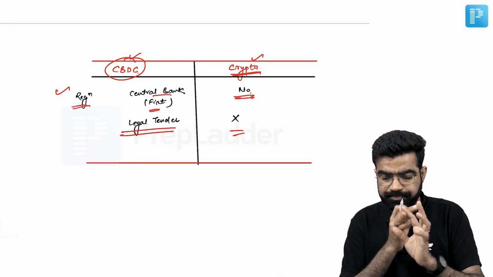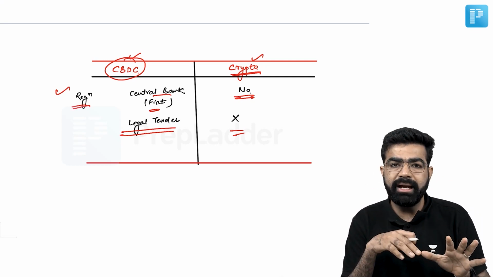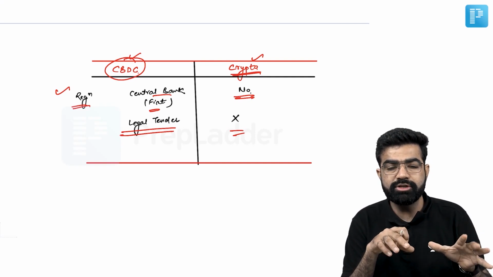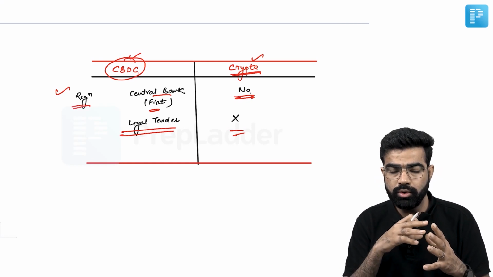The nature of their transaction would be virtual in manner. What would be the impact? What would be the benefits of this virtual currency? Why are we coming up with this one? Because we want to reduce the cost of transactions.